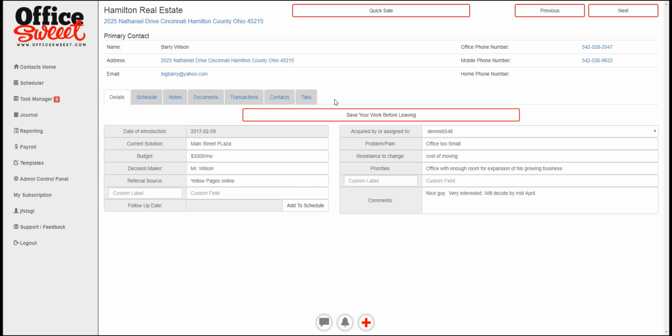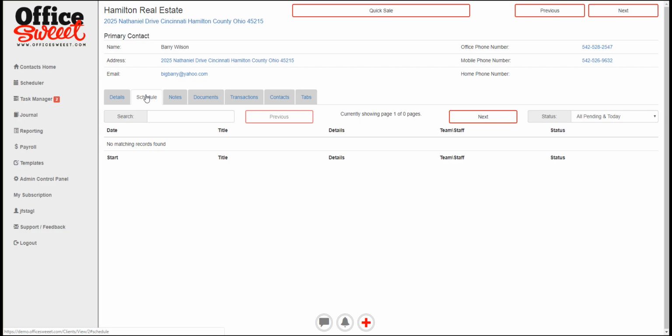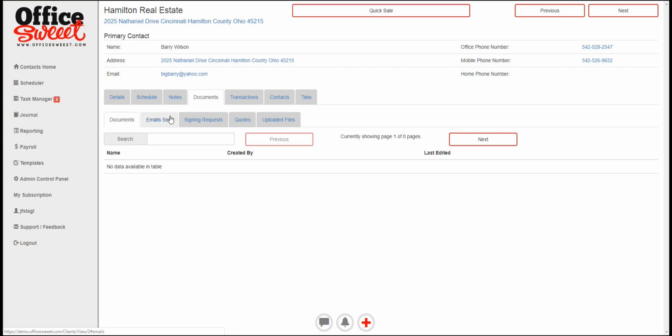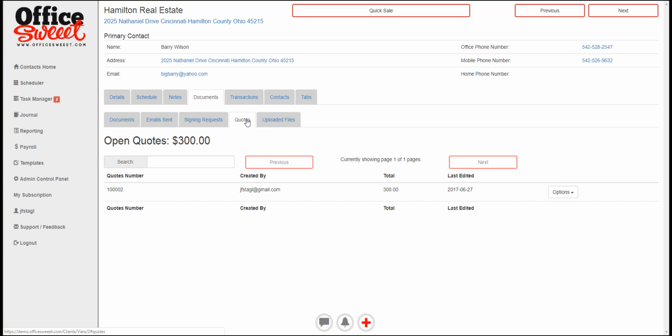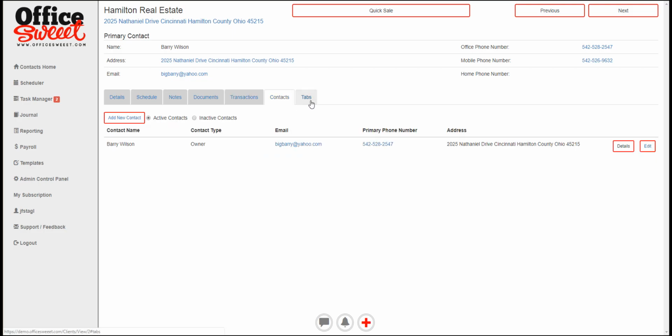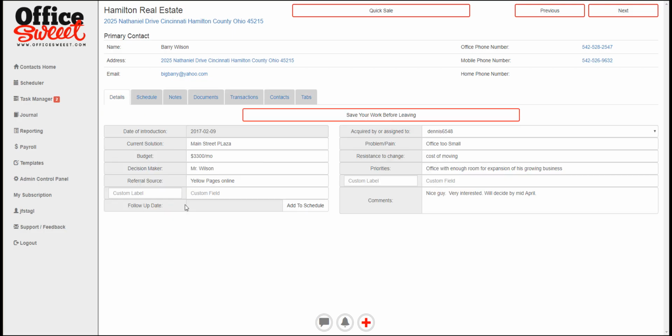We have then a series of tabs where we have even more information. So we have whether they've been on the schedule, past and future, and there we go, there's an office meeting with this person. And we have various notes that are created and logged by date. We have documents, emails sent, signing requests for electronic documents, and quotes, where we can email a quote to this prospect. Transactions, they won't have that yet, but you can see we have areas where we can save a lot of information.